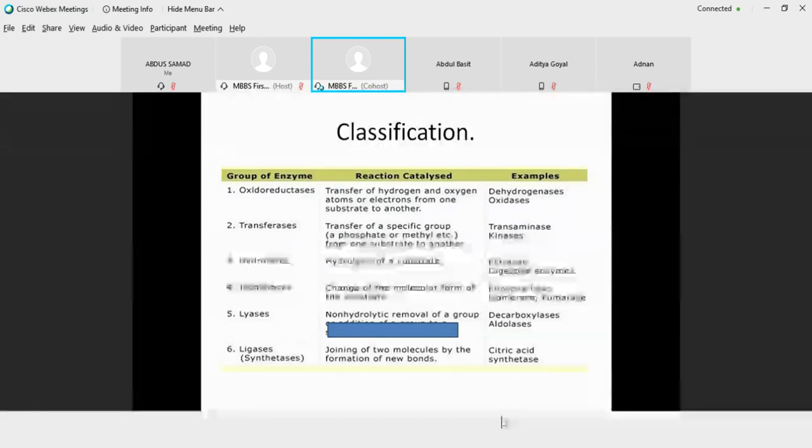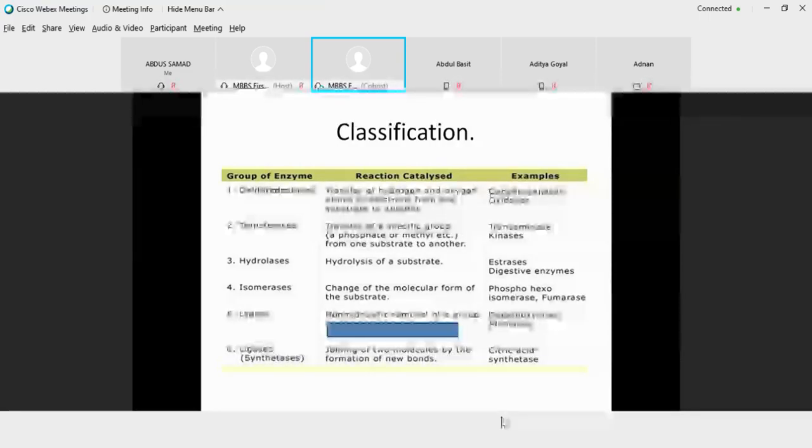Then we have isomerases. They interconvert the molecular forms of the substrate. Say fumarase. Fumarase is an isomerase. So interconversion of the isomeric forms is done by isomerases. Then we have lyases. Lyases again break the bond, but it's a non-hydrolytic breakage. So water is not required here. For example, aldolases or decarboxylases, like pyruvate decarboxylase. As the name indicates, pyruvate would be decarboxylated and it results in the formation of acetaldehyde.